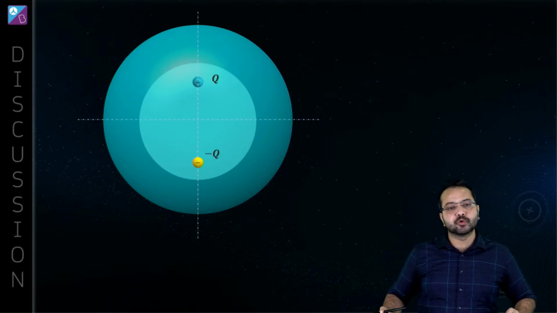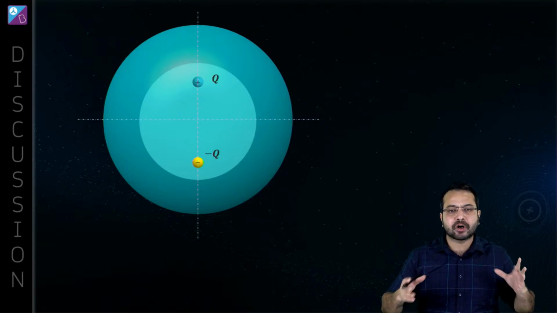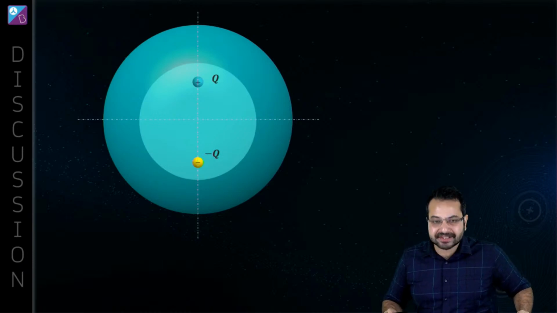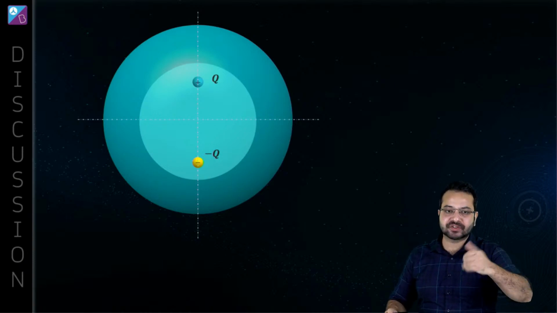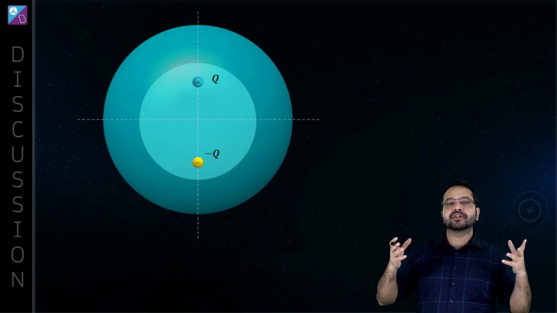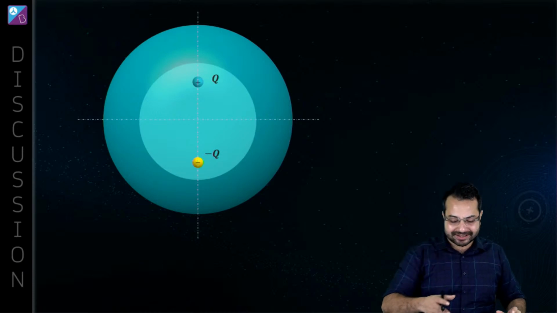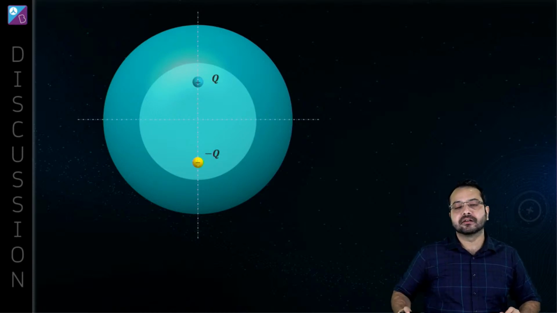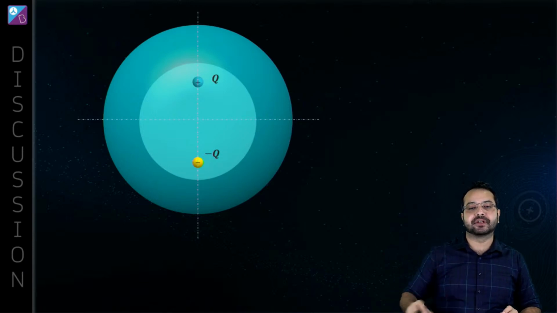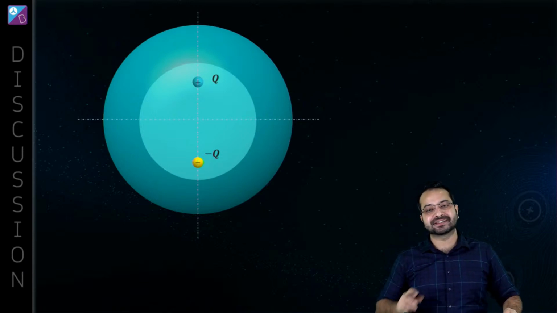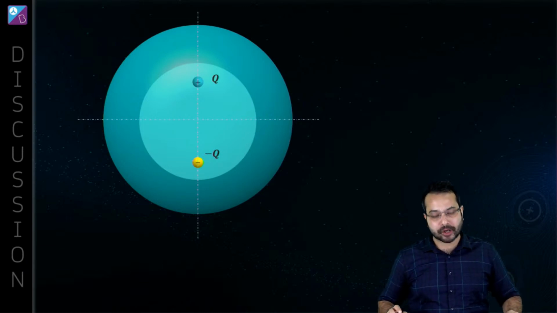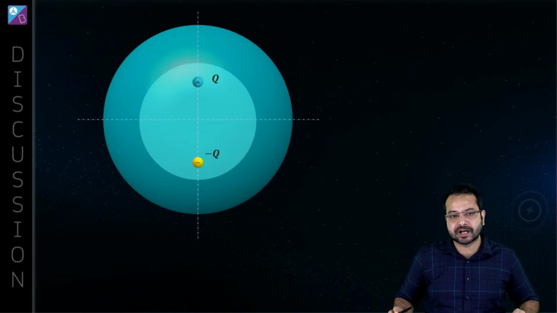So the concept we are going to use here is Gauss's law. And when we are talking about metal, what is it that we know about metal? Yes, electrostatic shielding, exactly. And what is the core concept behind electrostatic shielding? That for a metal, the material of the metal, there can be no electric field inside the material or meat of the metal. That is the concept.